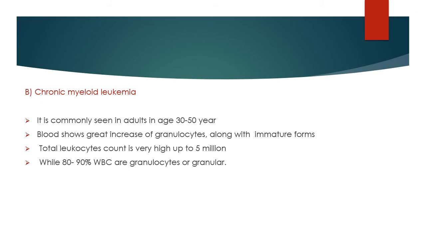Second one is chronic myeloid leukemia. It is commonly seen in adults aged 30 to 50 years, and blood shows a great increase of granulocytes along with immature forms. The total leukocyte count is very high, up to 5 million, and 80 to 90% of WBCs are granulocytes, meaning eosinophils, basophils and neutrophils.